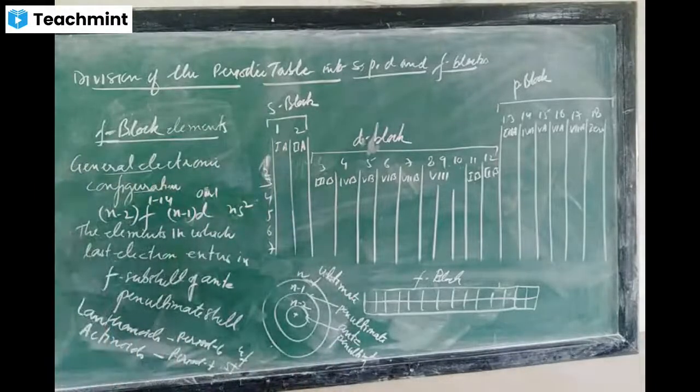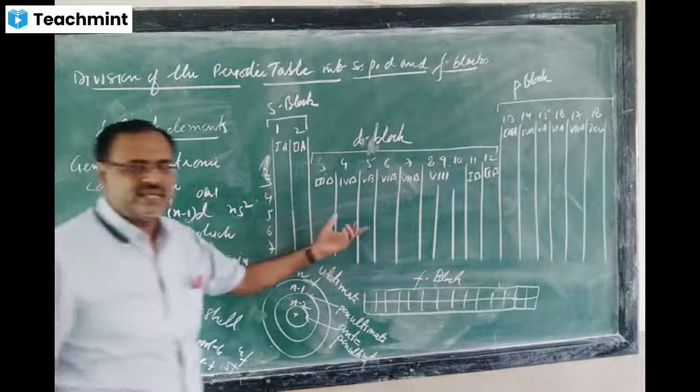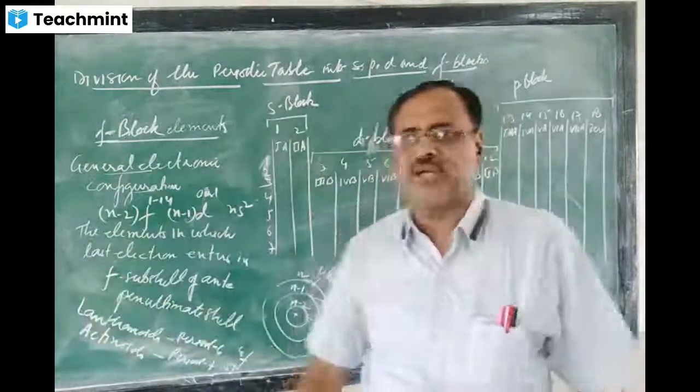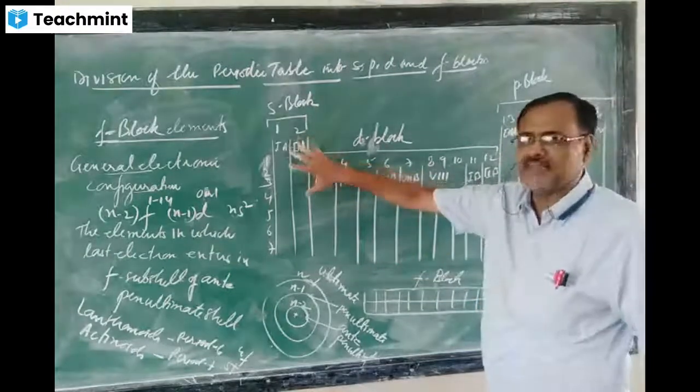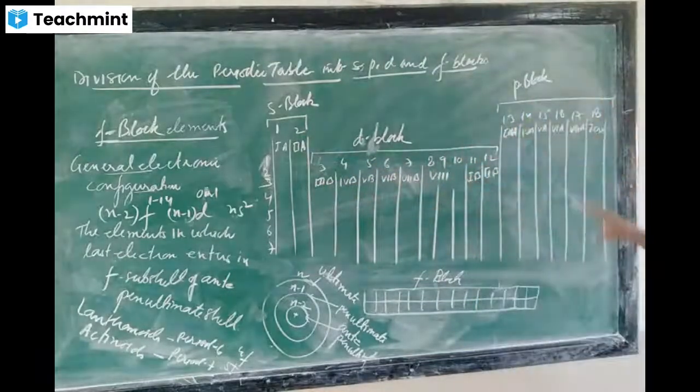So the important point you have studied is the division of the periodic table: the whole periodic table is classified into 4 blocks, S, P, D and F. What is the reason it is divided? Because by this division, all the similar elements come together. S block elements are similar, so we can study them together. D block elements are similar. In Mendeleev's periodic table we saw similar elements kept together, but here all similar elements are kept together. In this way, the study of the elements will be easy.